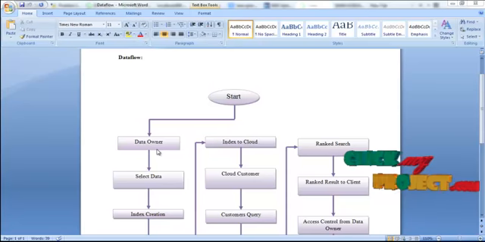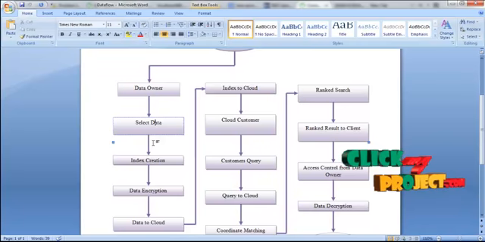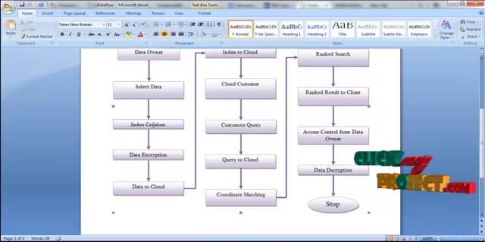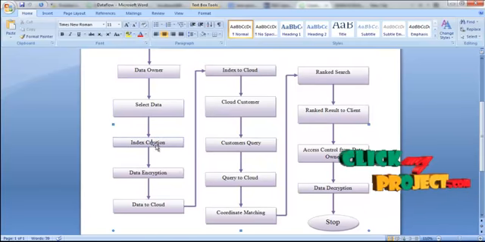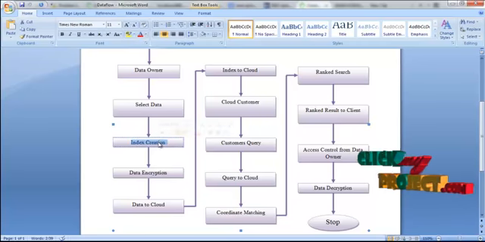First of all, this project has three members. They are data owner, client and cloud service provider. The data owner first of all selects the data. This data may be a book dataset. For this dataset, the data owner has to create the index. This index is in the form of binary, and then this index is encrypted by using a cryptographic algorithm.